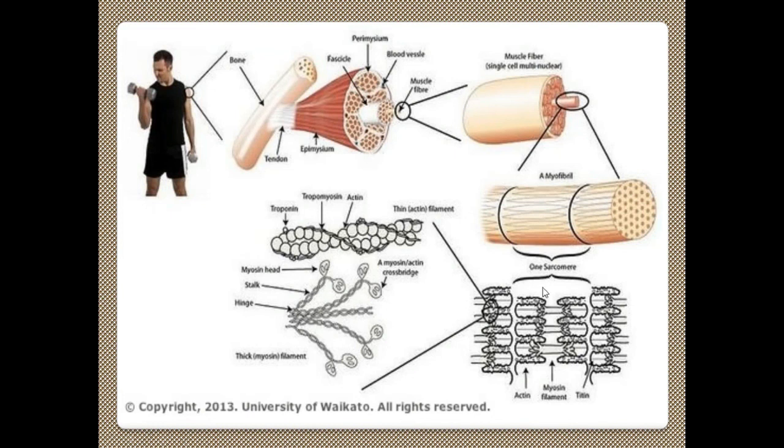This sarcomere has one layer of actin filament, then another layer of myosin filament, and on this side again actin.